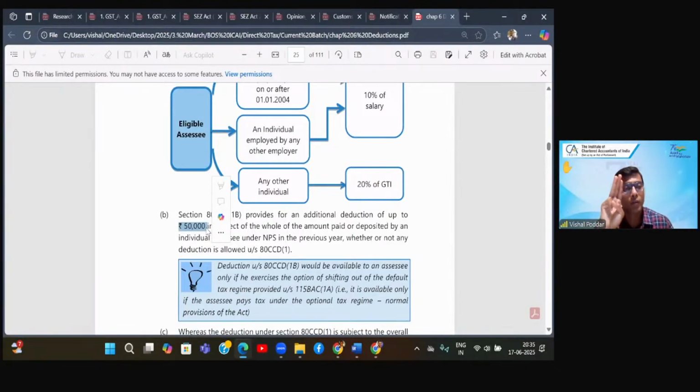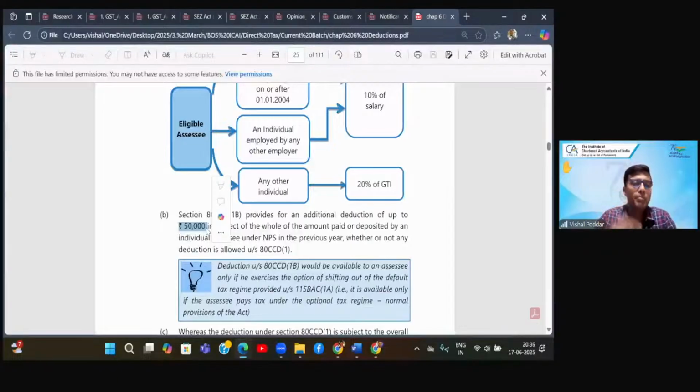So 150 limit, which we studied above, is only for first three sections, your contribution. Anyways, first two sections has only your contribution. This section even has employer's contribution, that you keep aside. So for your contribution in these three sections, the basic limit is 150. Plus you get additional limit for your contribution only for this section of 50. So total limit for all these three sections for your contribution is 2 lakhs. And besides that, you also get deduction for your employer's contribution, which is not in the overall limit of 150 and 50. So besides this 150 plus 50, you also get deduction for employer's contribution.